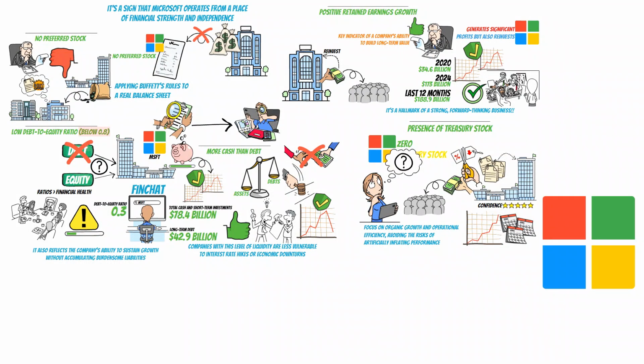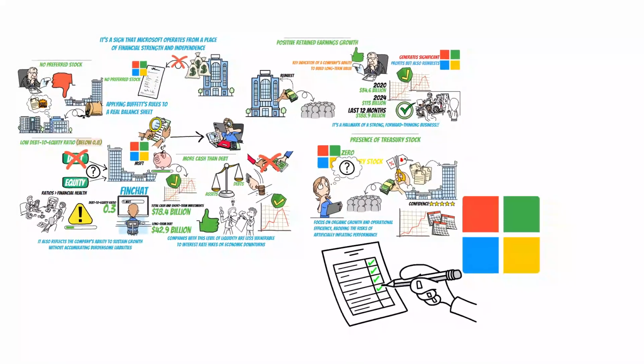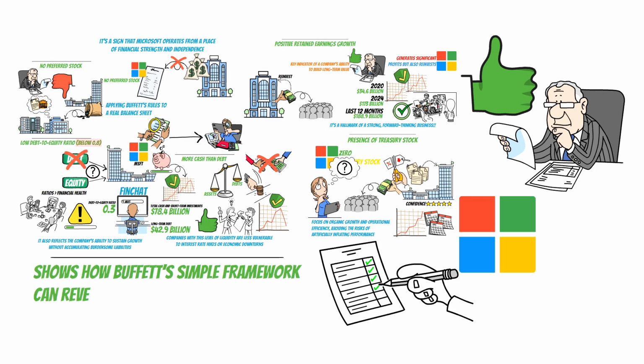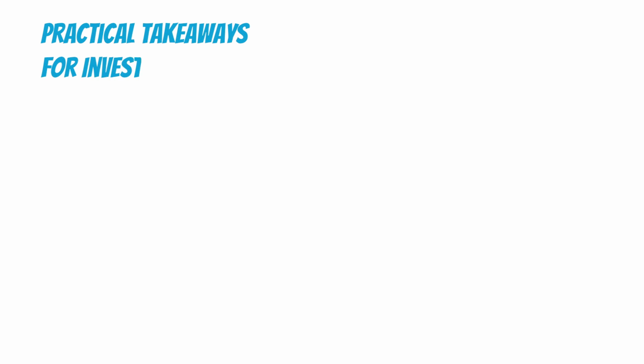By applying Buffett's rules, Microsoft checks all the right boxes. Each metric highlights its financial strength, profitability, and resilience, qualities that align perfectly with Buffett's investing philosophy. This analysis also shows how Buffett's simple framework can reveal the bigger picture of a company's long-term potential. Buffett's 5 rules provide a simple framework for evaluating a company's financial health.